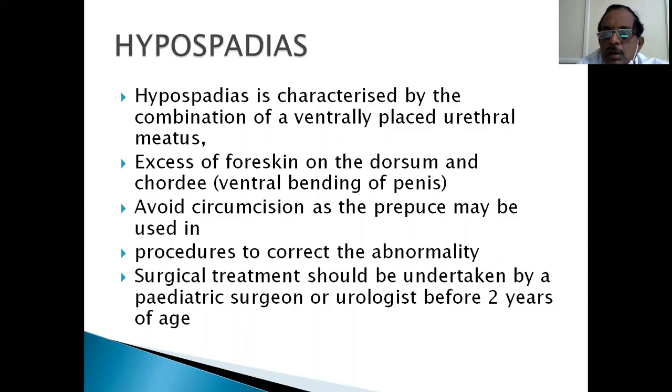You have to do a lot of operations, sometimes single or sometimes multiple. You have to correct the chordee, and when you correct the chordee, the opening becomes more proximal. You have to create the urethra up to the glans and make it functional. As I said, it is not only urination, reproduction is also an important function, wherein semen should be deposited in the vagina. So we have to take care of both things.